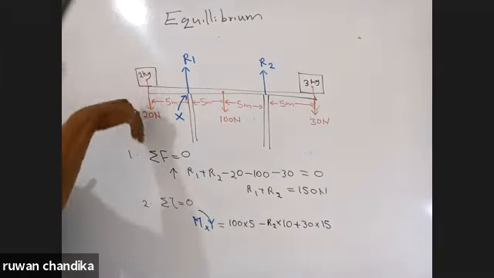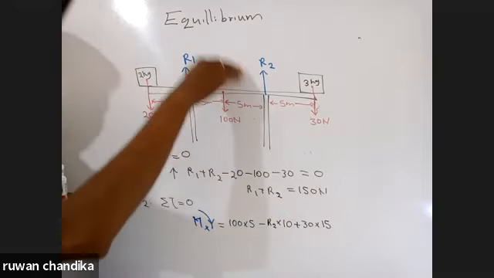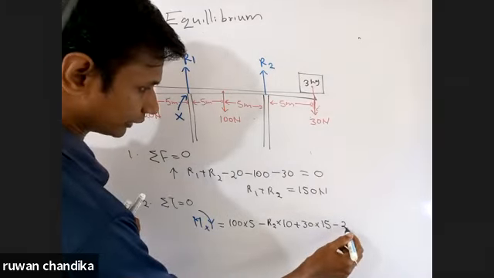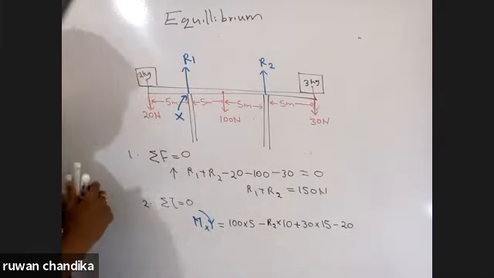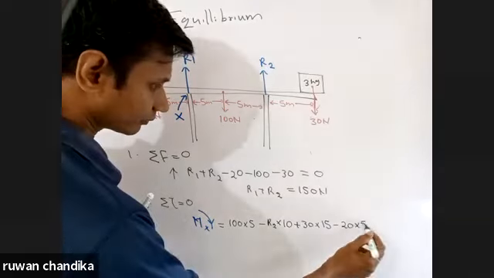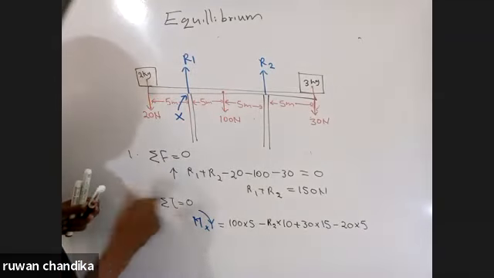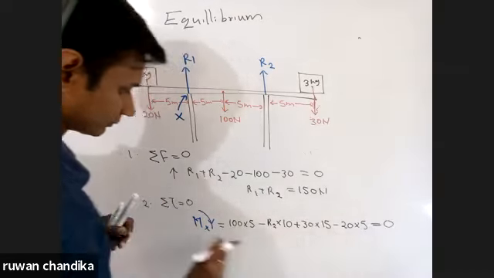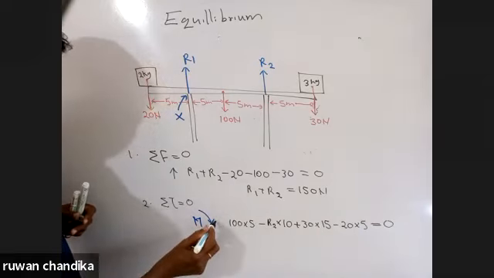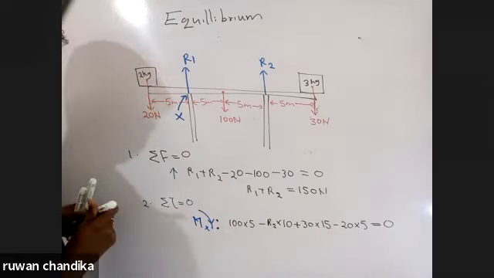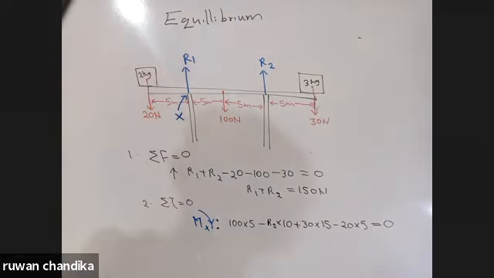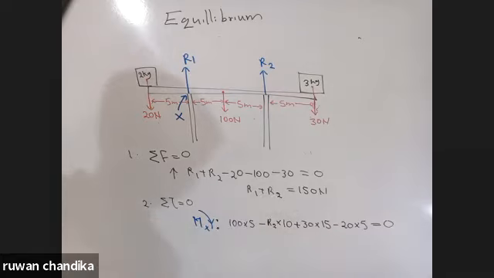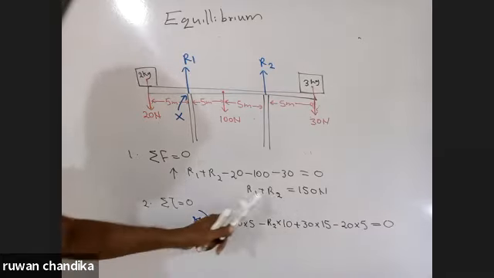And this 20 Newton made an anti-clockwise moment around x. So it is minus 20. The perpendicular distance to the 20 is 5. And since the resultant torque is 0, I can equate it to 0. So by this, I can find the R2 value, and by substituting the R2 into this equation, I can find R1.